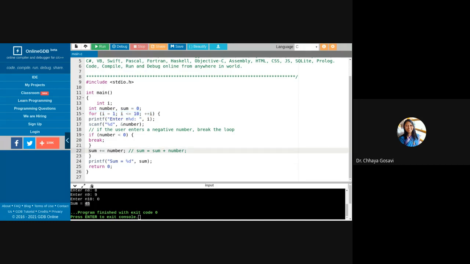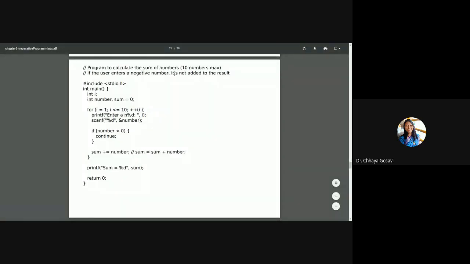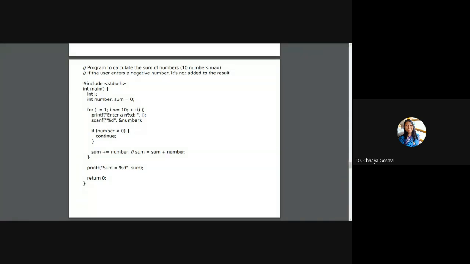Next statement is the continue statement. In the same program, if the user enters a negative number, it is not added to the result, but you will continue. So you want to skip that step. Again, the variables are the same: I, number, and sum. You ask the user to enter a number. If number is less than 0, continue. Continue means it will not come to this line. The control will go back to the for loop.